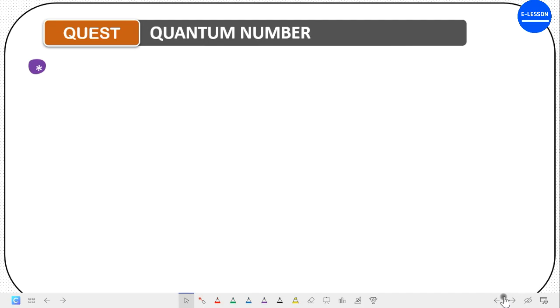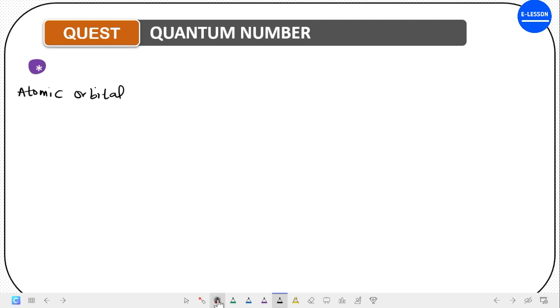In this lecture, we are going to talk about the quantum numbers. Now, what are the quantum numbers? The quantum numbers are numbers that are used to describe the behavior of an electron. We said that electrons are best found in a region in space called the atomic orbital, right? The atomic orbital is the region in space where there is the highest probability of finding an electron.